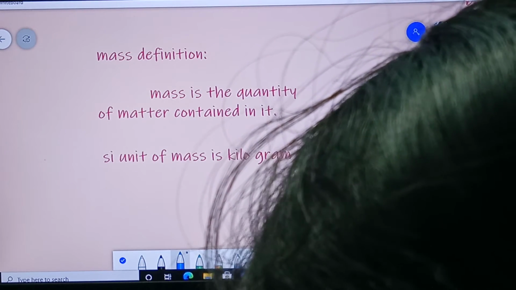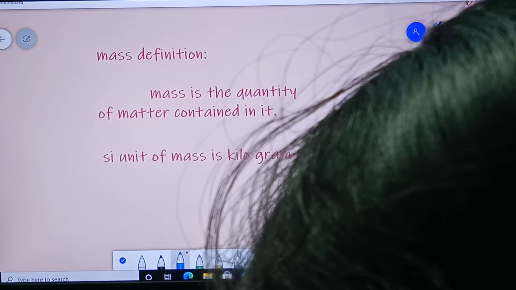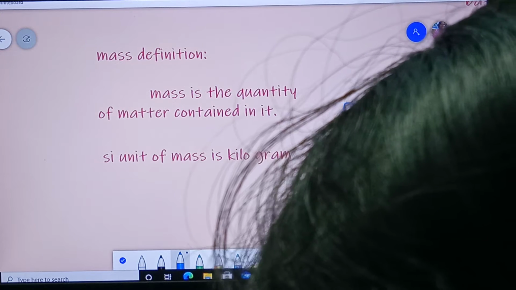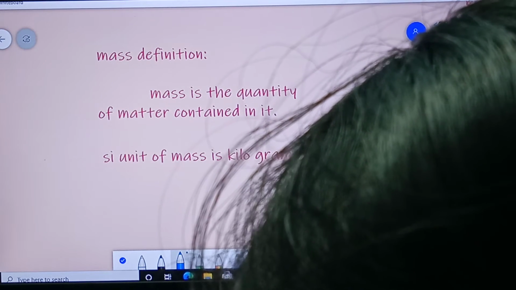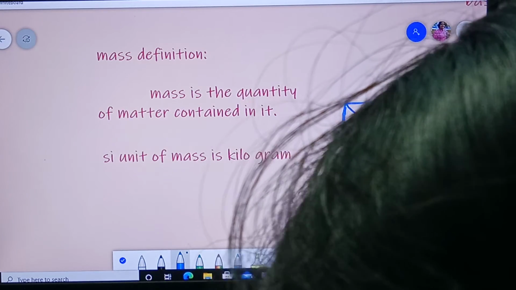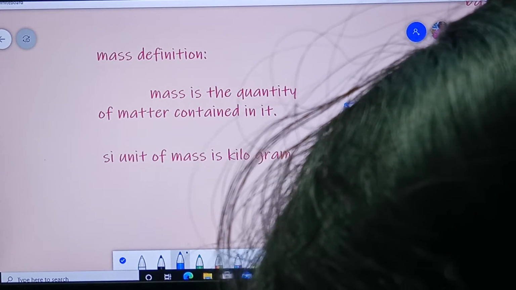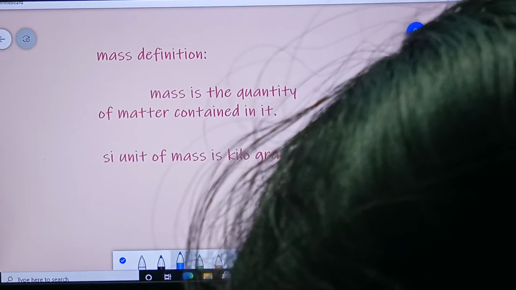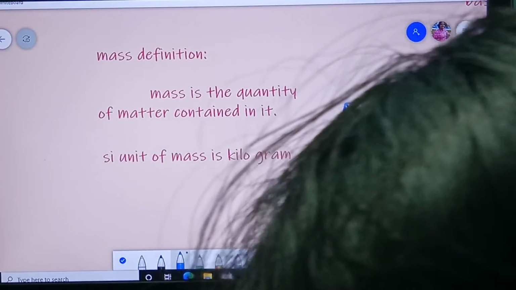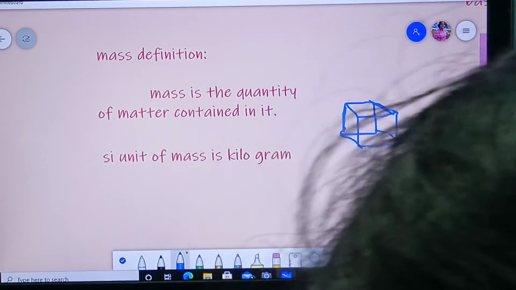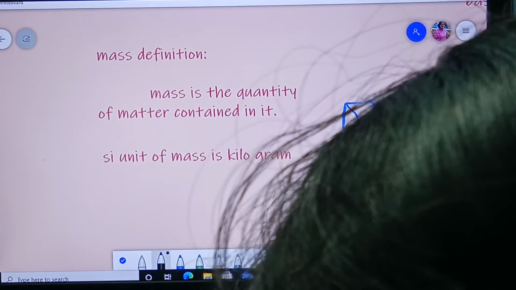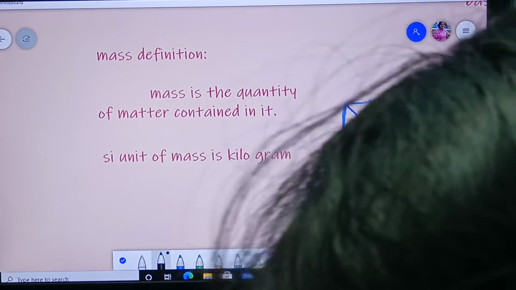Let me draw a cuboid. Yes. So this is a cuboid, okay? It's a rough diagram. I am drawing with the mouse. So this is a cuboid. A cube. Now, what is mass is whatever the matter it is contained in it.